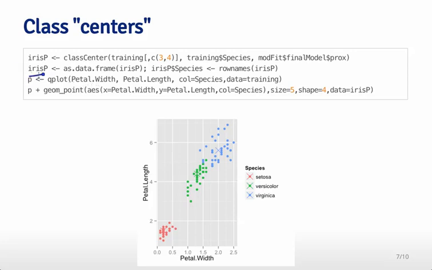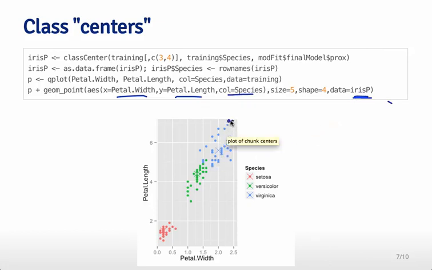Those class centers we can then plot to see where they fall in the data. So now I've created the centers data set as well as the species data set. And what I'm going to do is plot petal width versus petal length, and I'm going to color it by species in the training data. That's what I did with this qplot command. Then I'm going to add points on top of that, the petal width and petal length corresponding to the color being the species, and now I'm using it from the iris P, which is the centers data set.